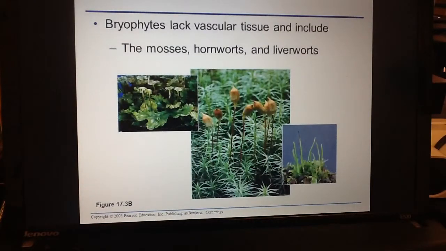So here's the earliest plants that evolved on Earth. They are the bryophytes. They do not have vascular tissue yet. We have not made those special structures yet. What are bryophytes? Mosses, hornworts, and liverworts, if you will. Notice they're low growing, they're close to the ground, and they're green because they do photosynthesis.